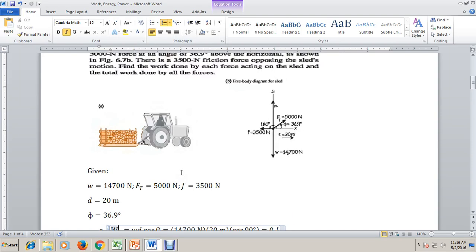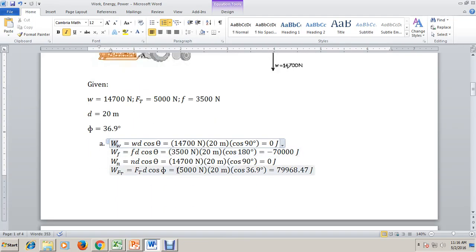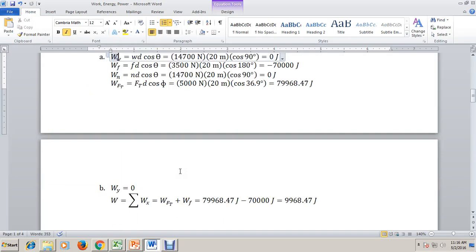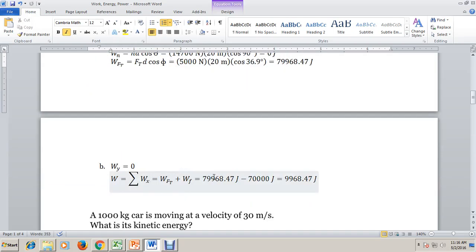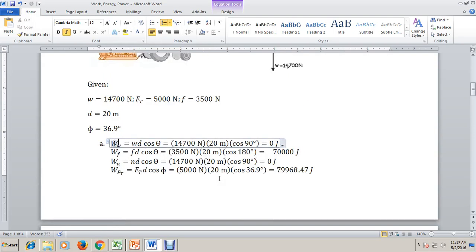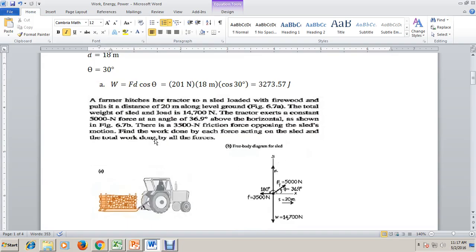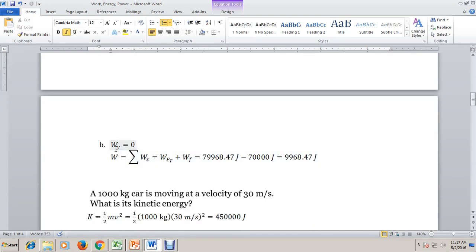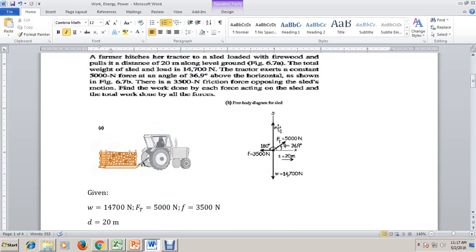So we have now computed the individual values for the work done by each of the forces acting on our sled. Now, as for the total work done by all the forces, the work done along the vertical is 0, since the effect of the normal force and the weight is not successful in moving the sled along the vertical.